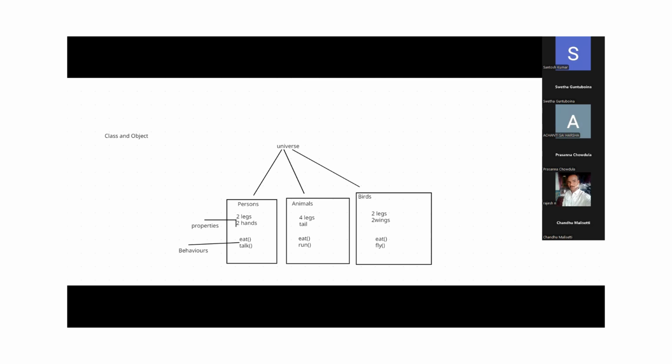A class is a group of elements having common properties and behaviors. Guys, understand or not? So we can say this is one kind of class. Let me put it here.